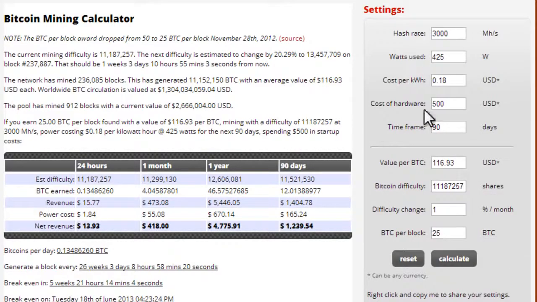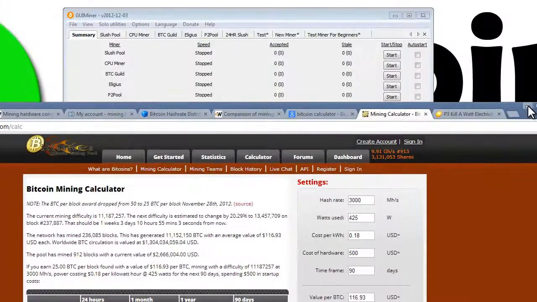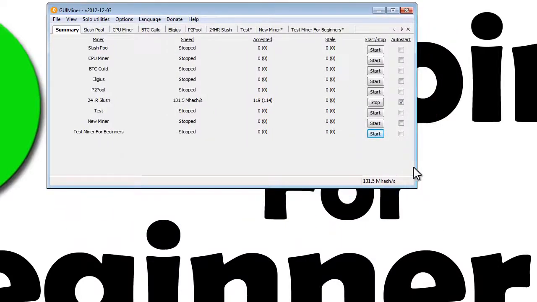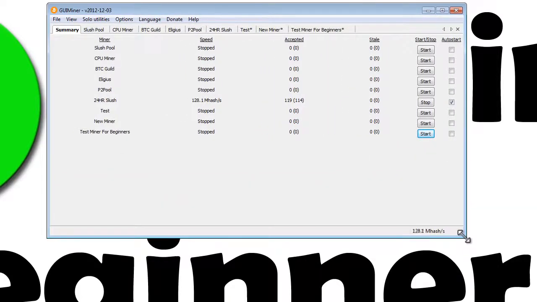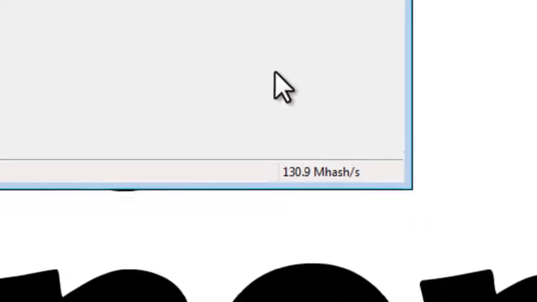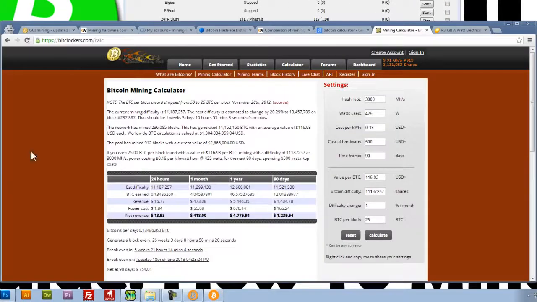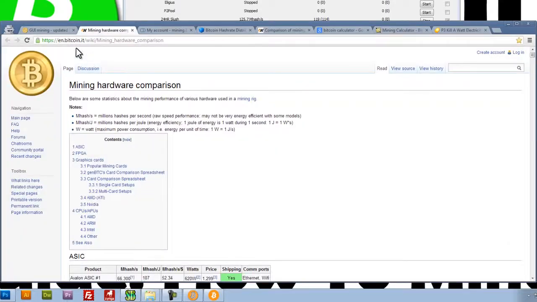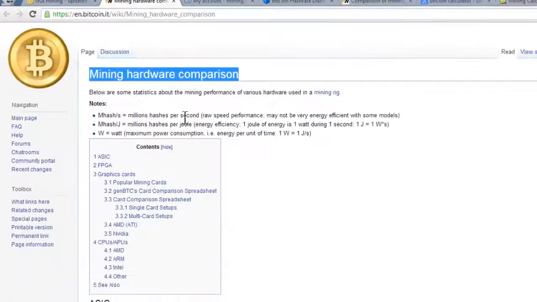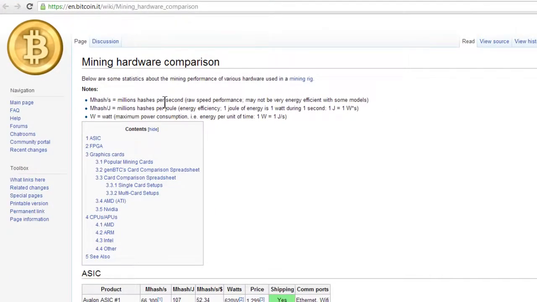Now, these numbers obviously will change depending on what your computer specs are and how much power you'll be using, but that'll give you a general ballpark idea as to how much money you can make with your computer. To quickly answer a question you might have: in order to get this mega hash per second number higher, we need a faster graphics card. A really good website that I've found is this one here. It will basically compare all of the graphics cards that are out on the market today.